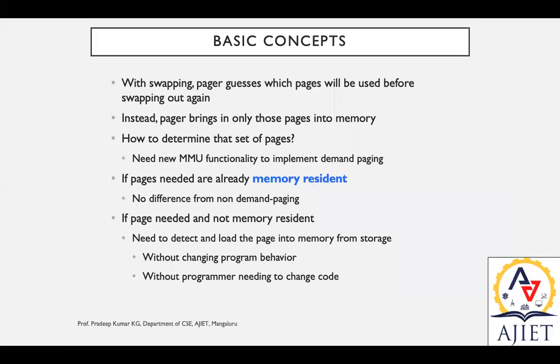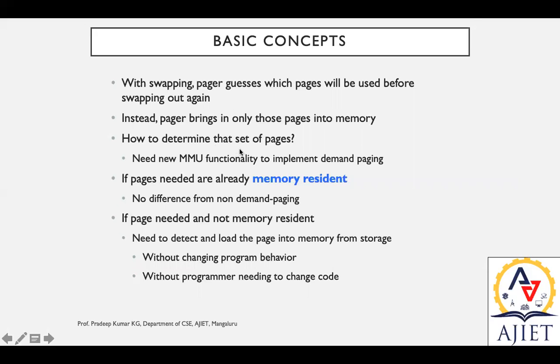Now moving further, what are the things we can achieve? With swapping, the pager guesses which pages will be used before swapping out again. This can be clearly represented in the program. During swapping itself, the swapper may guess which pages will be used before swapping out, because it is continuous. So instead, the pager brings into memory only those pages that are needed. Only those particular pages are copied to memory.